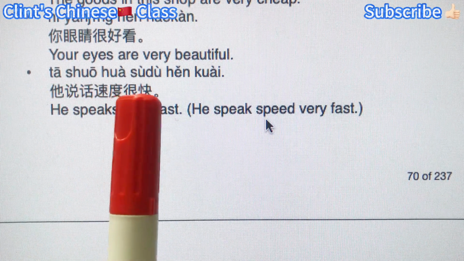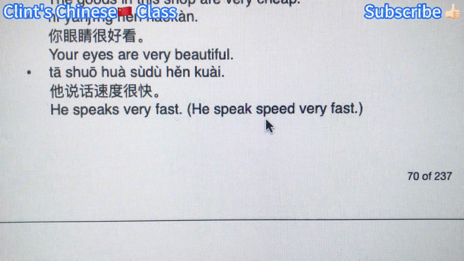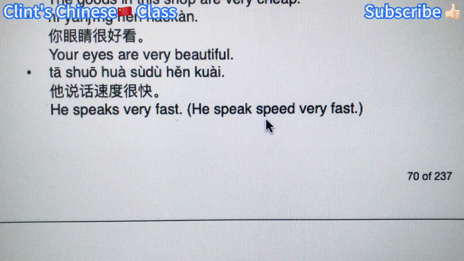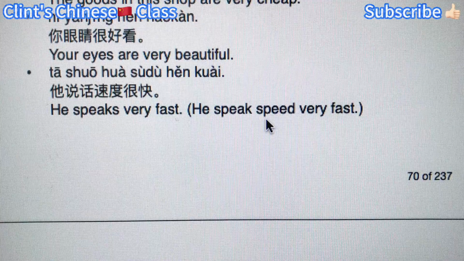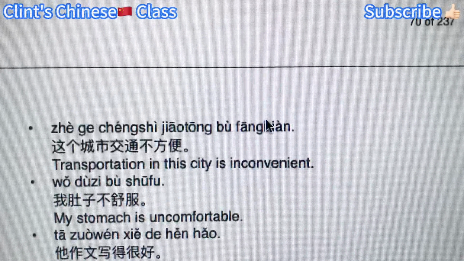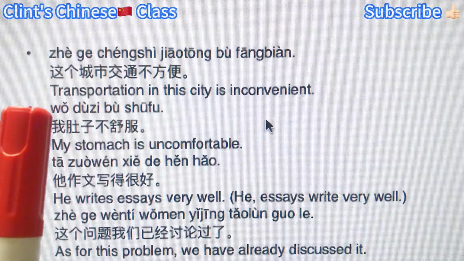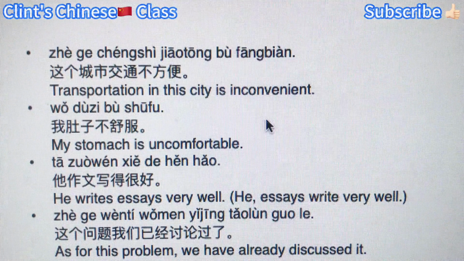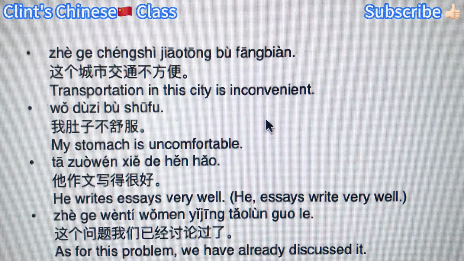Right? 说话速度很快, very fast. So by analyzing this structure, you will know the logic behind the Chinese language or Chinese sentences, right? Then it will not be chaotic when you read or write.